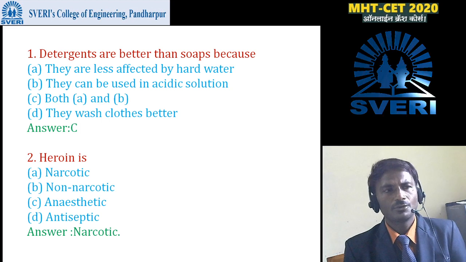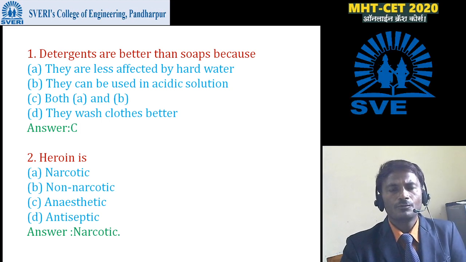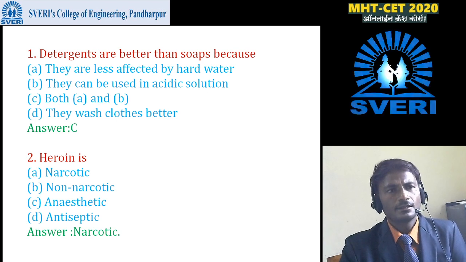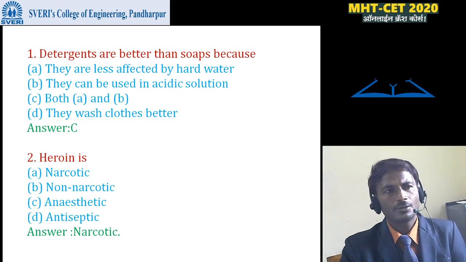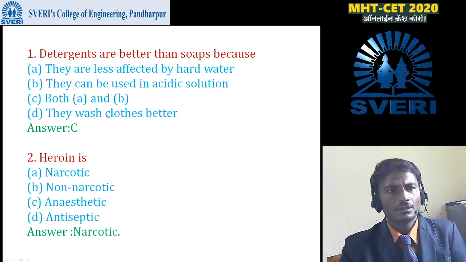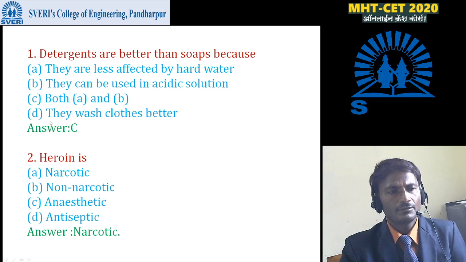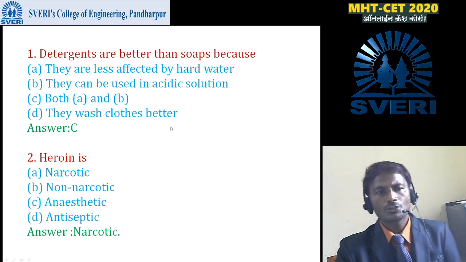These are the most important questions. Detergents are better than soap because they are less affected by hard water. They can be used in acidic solution. Third option is both A and B. And fourth option is they wash clothes better.